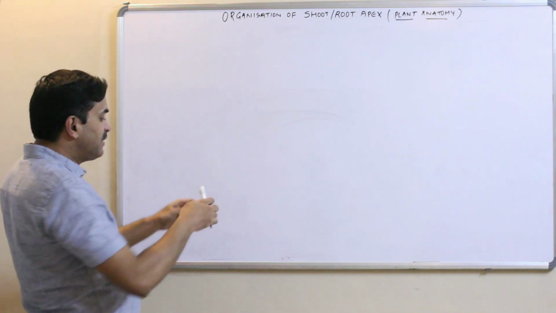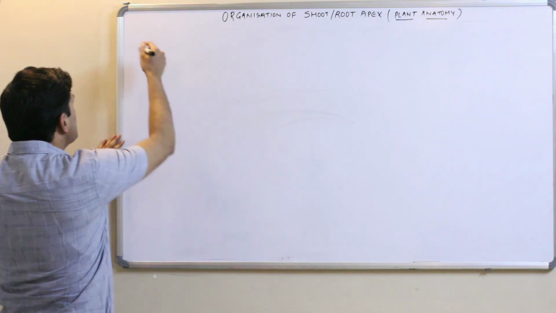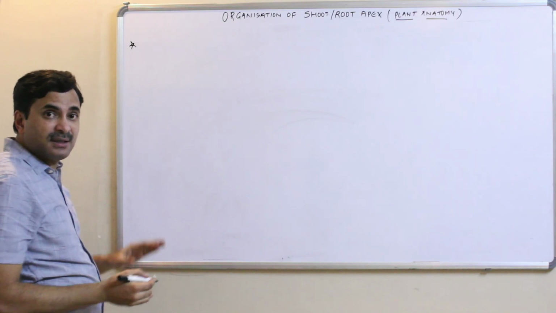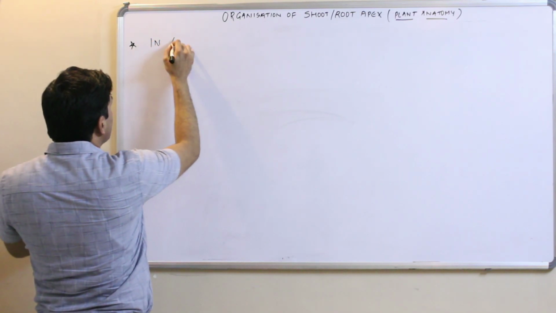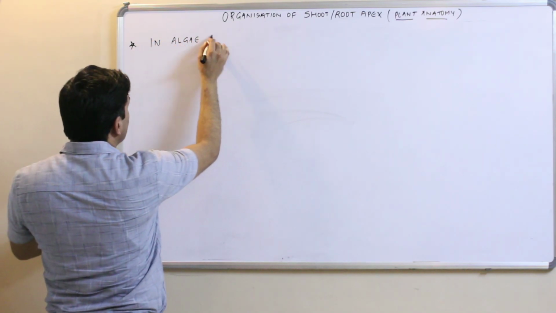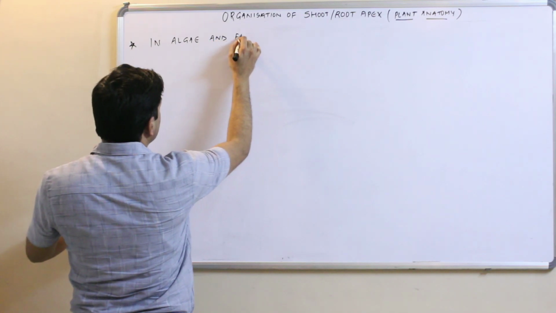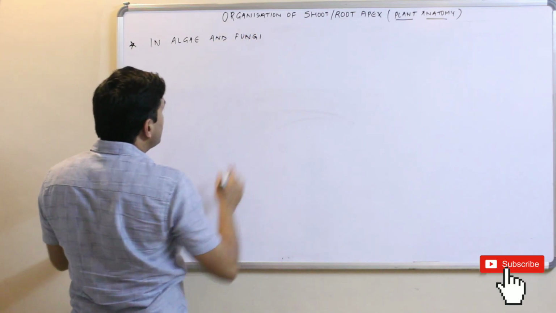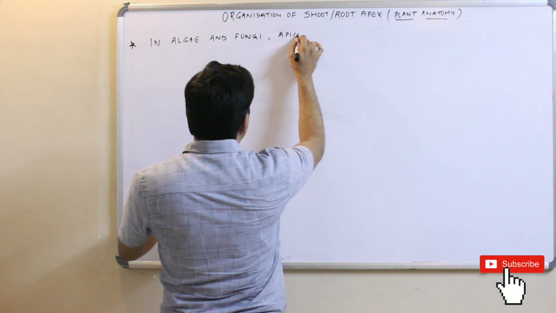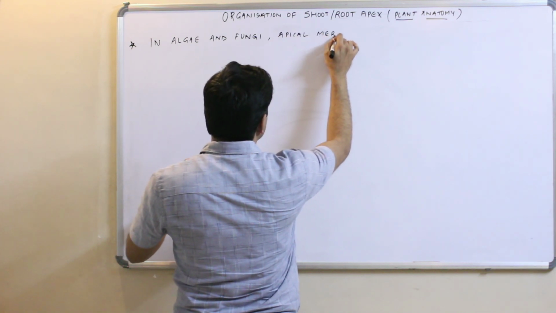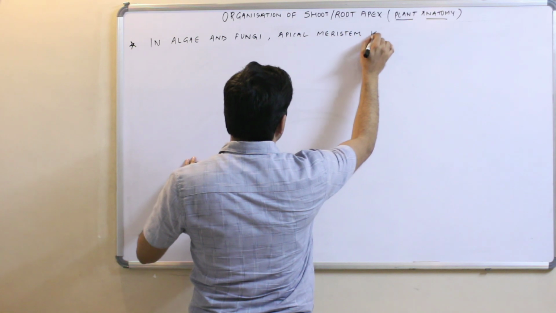Alright, so very first you must know that in algae and fungi, apical meristem is absent.